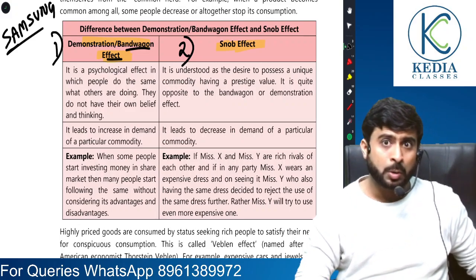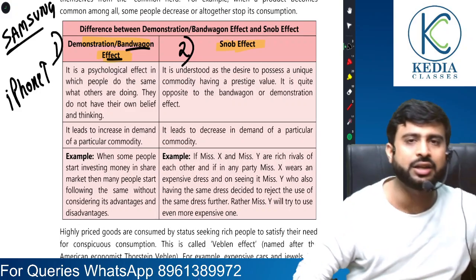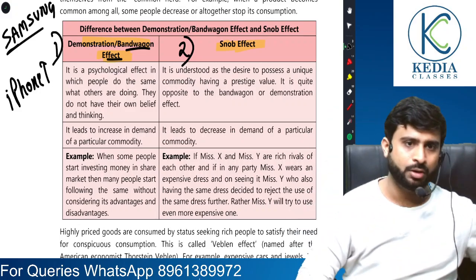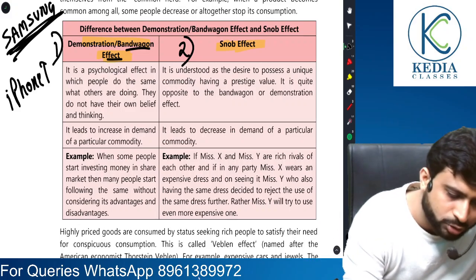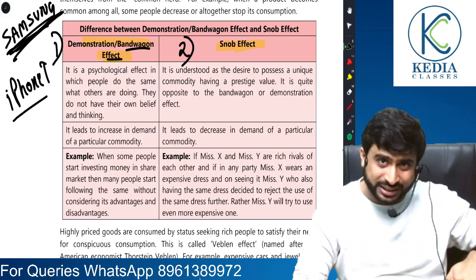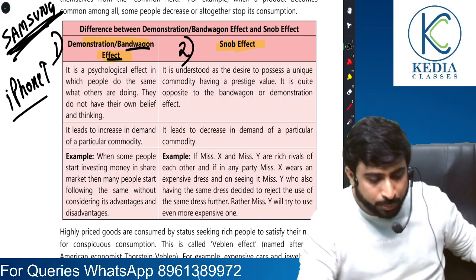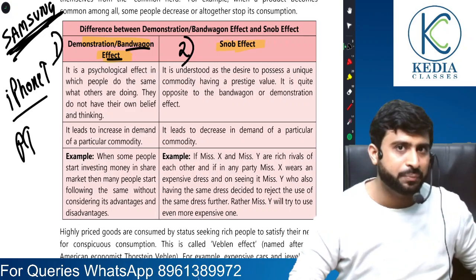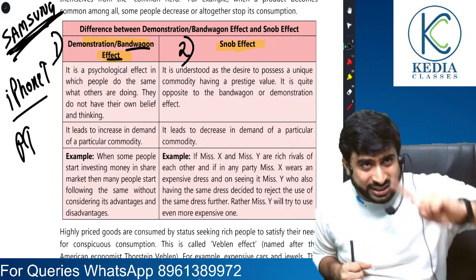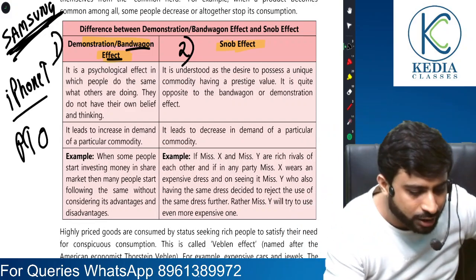Now, the price of iPhone is high. But you see, everybody in your friends group is having an iPhone. Your Samsung phone is doing every work that an iPhone can. But despite the fact that the price of iPhone is high, due to the herd mentality, that is, because others have it, I also want it, the demand for iPhone still rises.